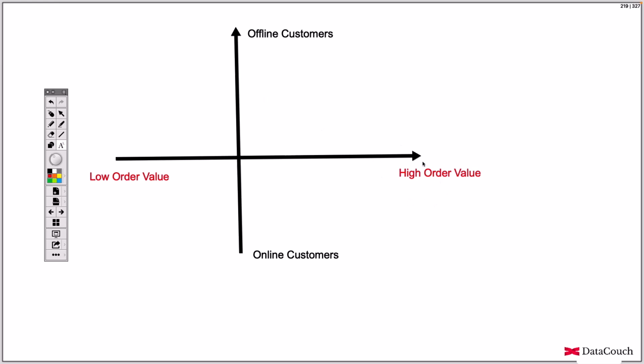So high order value, generally it is seen that the customers who are buying in the brick and mortar store have high order value. So you will see these are the points. This is high order value. But if you see low order value, usually you will see that there is a pattern in the data, and they are online customers and they all have low order value.